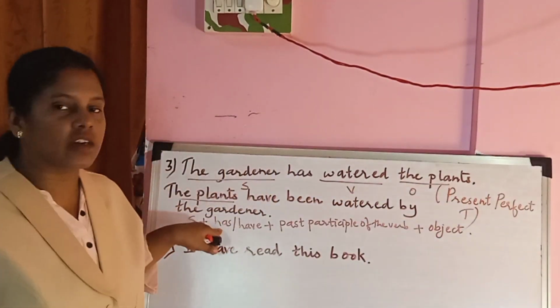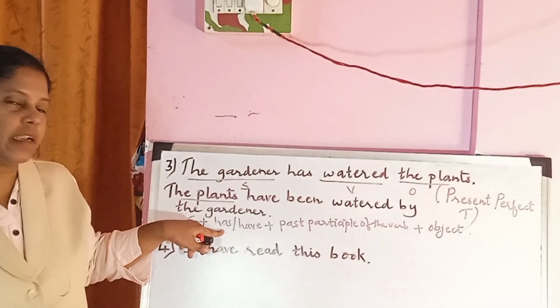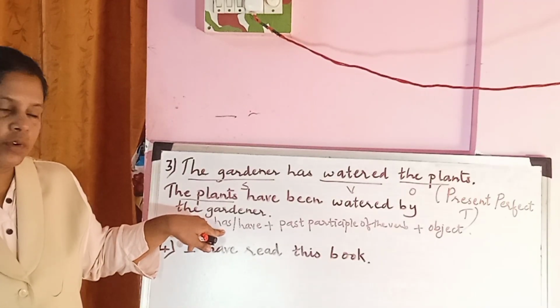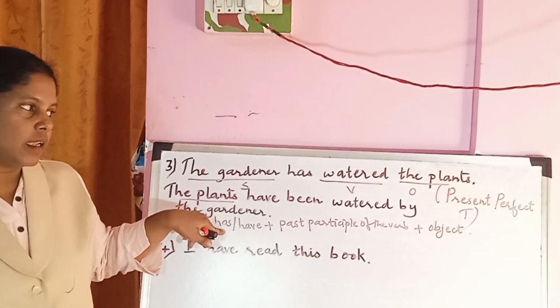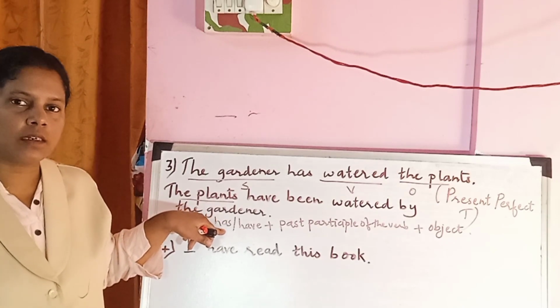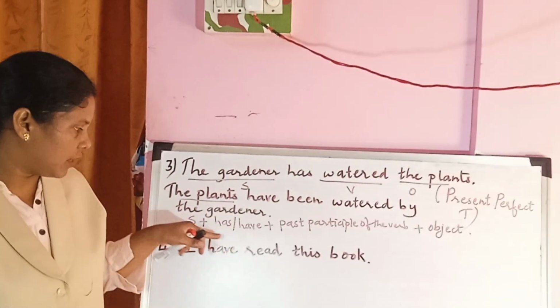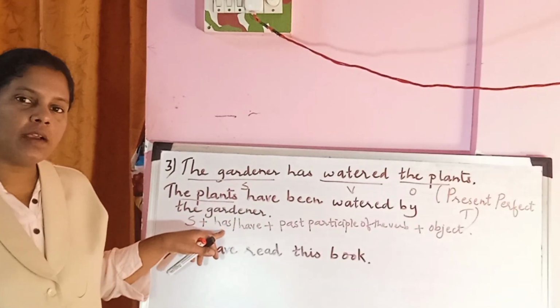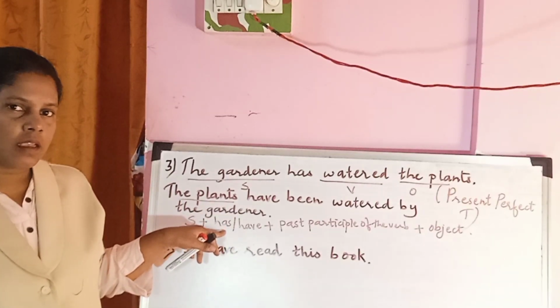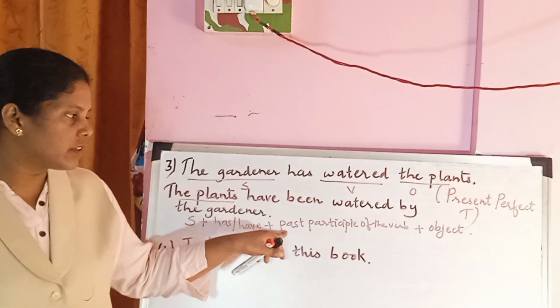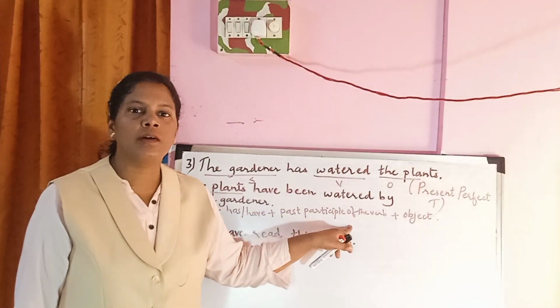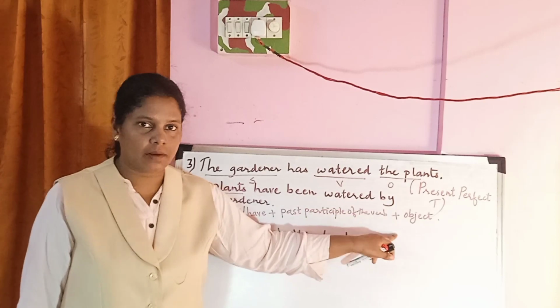So this is the structure for you all to change the sentences from active to passive voice in the present perfect tense. In the present perfect tense, subject plus has, have plus past participle of the verb plus object.